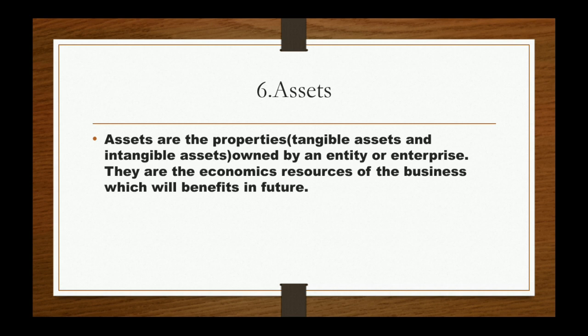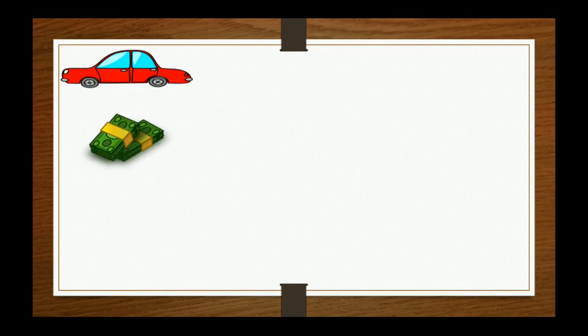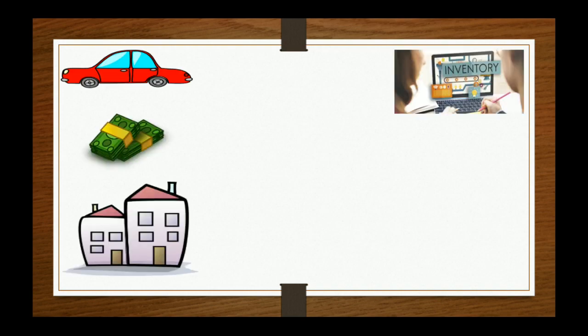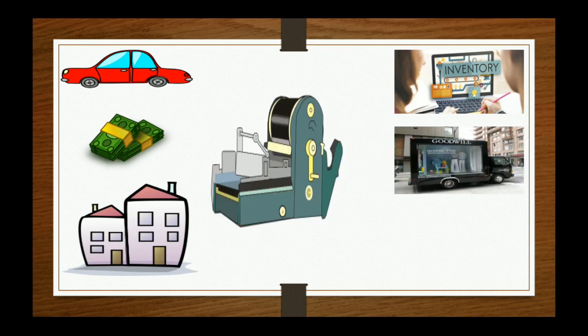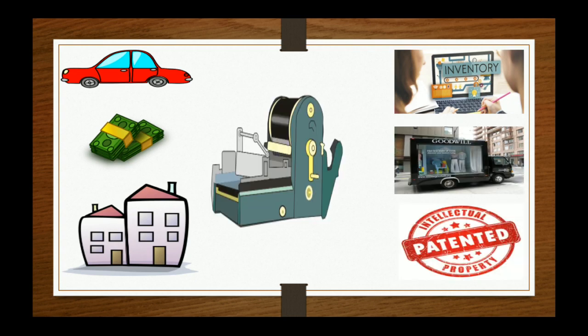Now, after knowing the term asset, some of the examples of assets are: first, car; second, cash; third, building; fourth, inventory; fifth, machinery; sixth, goodwill; and seventh, patent. By observing the assets given to you, you can clearly see that out of the seven assets, two are different. Those are goodwill and patent because we can't see or touch them. Therefore they are known as intangible assets, whereas the other five assets are known as tangible assets.